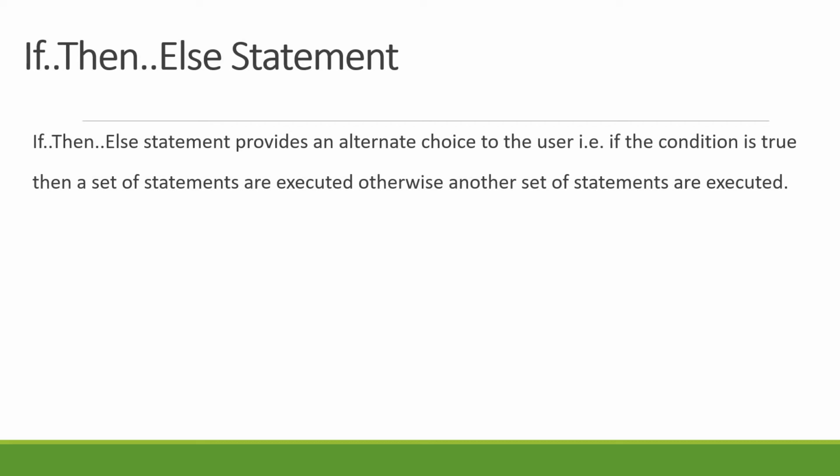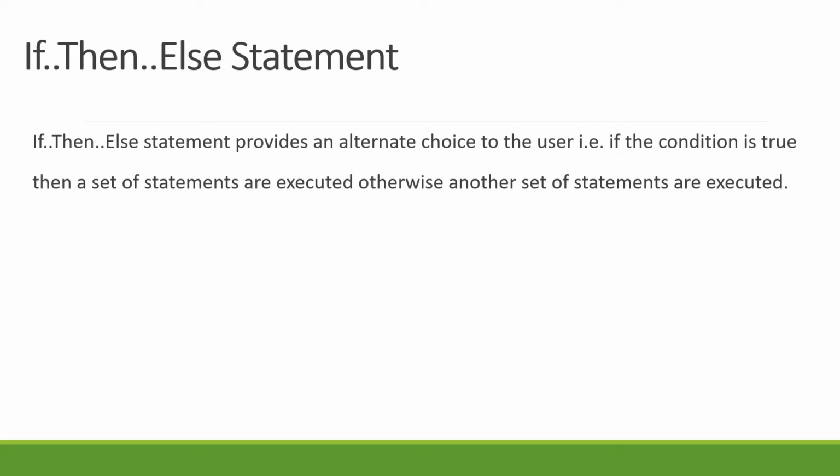Whereas in the case of the first one, simple if then statement, we had only statements relating to the true part, but we didn't add any statements for the false part or the else part.